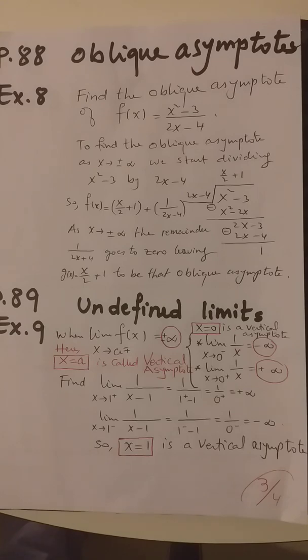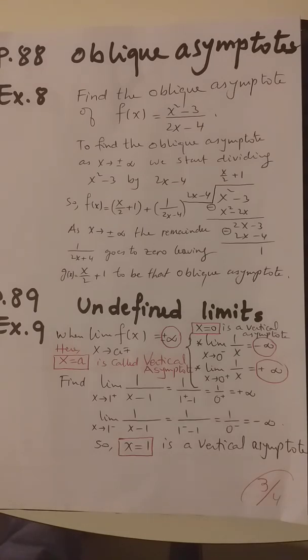So x over 2 plus 1 will be the oblique asymptote when x is approaching infinity, because the remainder 1 over 2x minus 4 approaches 0. So we write the function g of x equals x over 2 plus 1, which is the quotient of the division, will be that oblique asymptote.